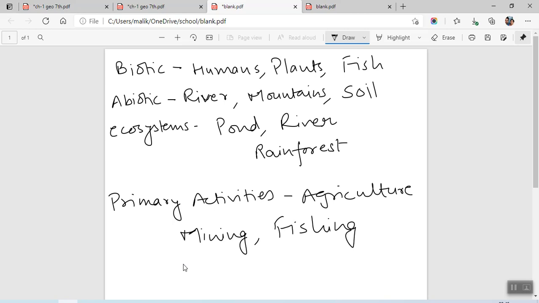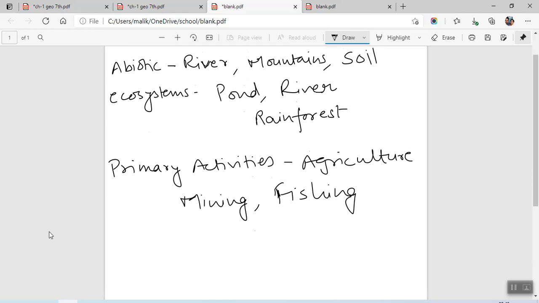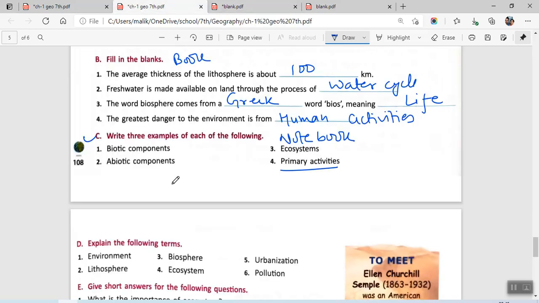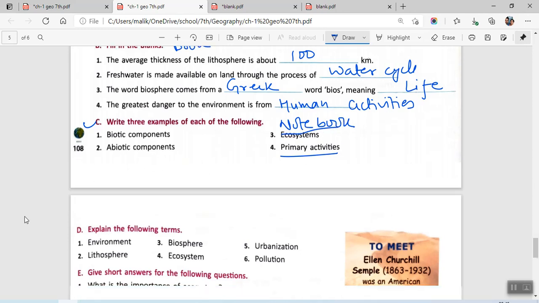So these are primary activities which do not involve too much processing, in which not much use of industry and such things is made. Okay, and remember you have to do this section in the notebook.